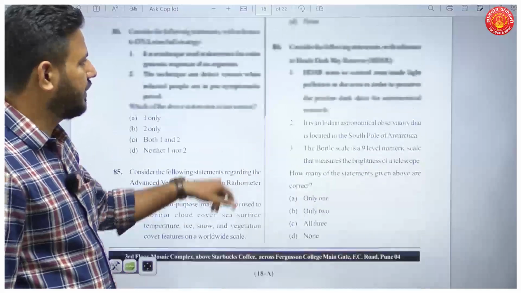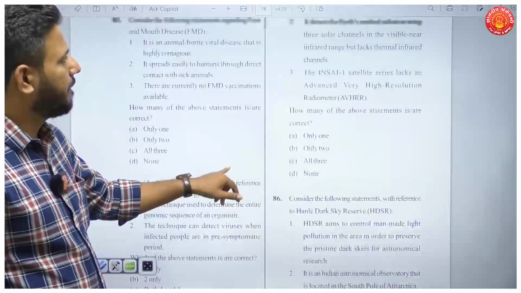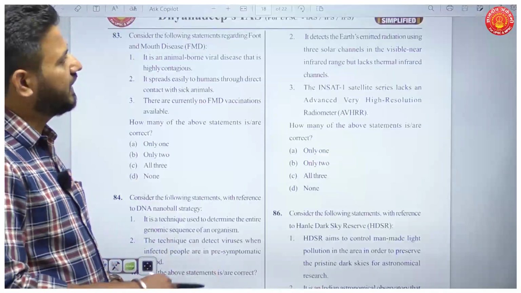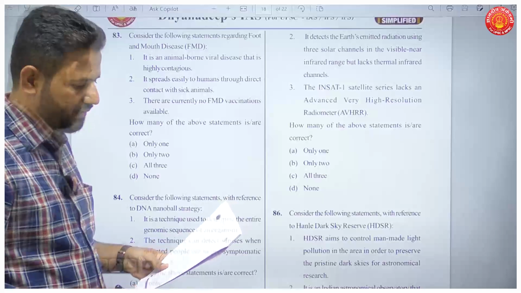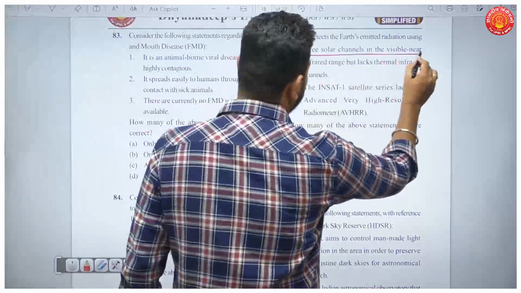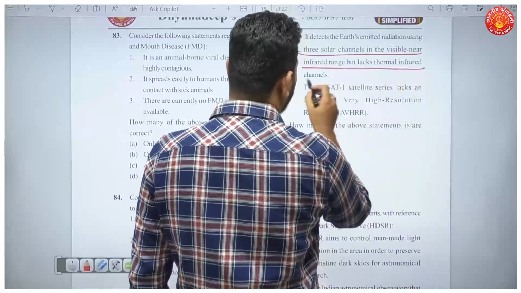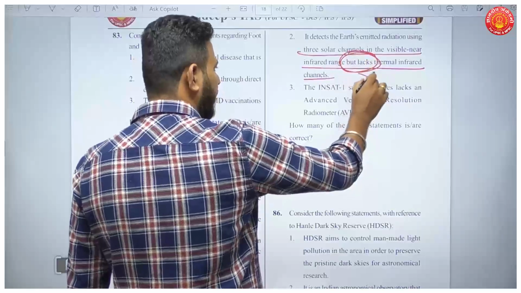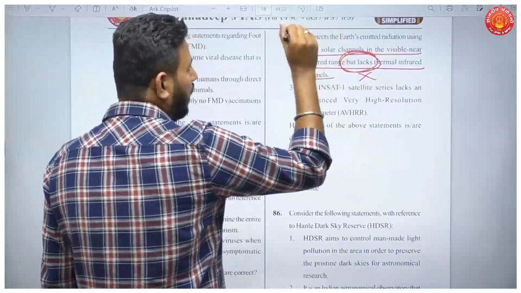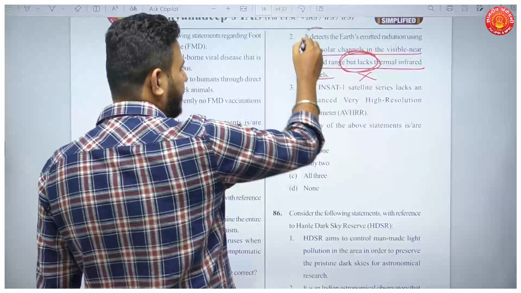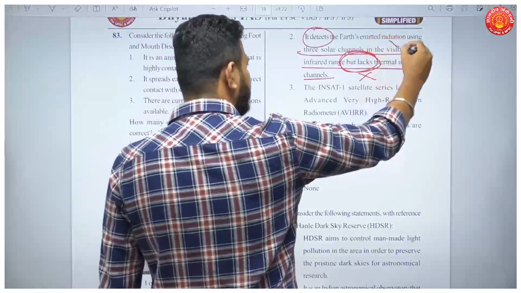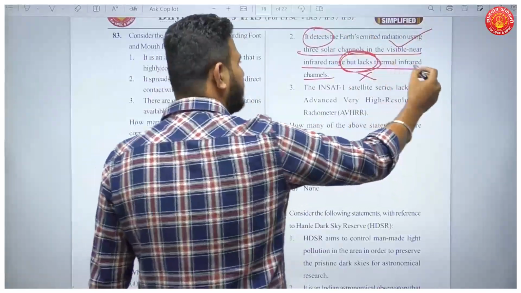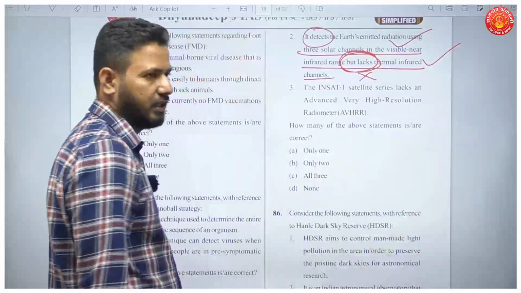Then the second statement says it detects the Earth's emitted radiations using 3 solar channels in the visible infrared range but lacks thermal infrared. This is incorrect. It can detect radiations from solar channels in visible and near infrared range as well as thermal infrared channels also.